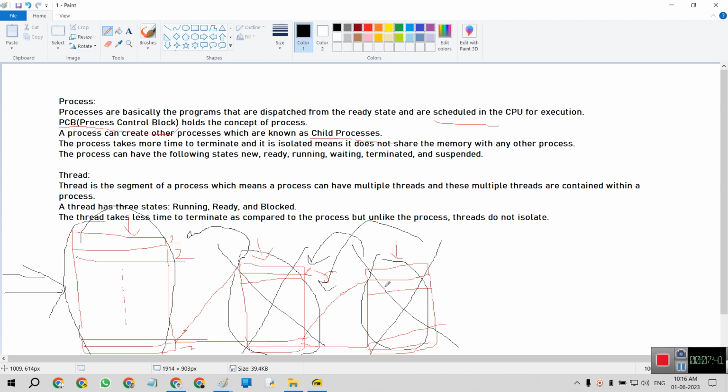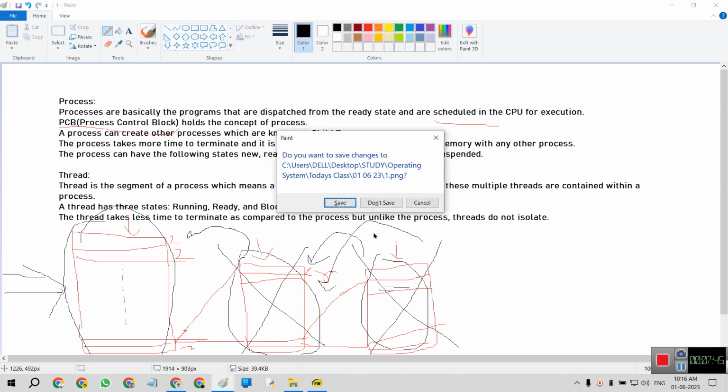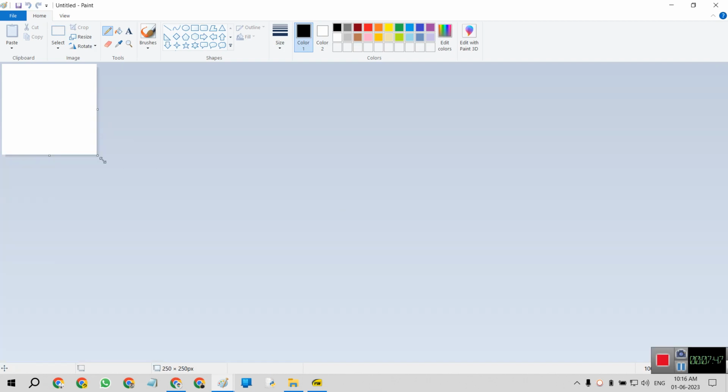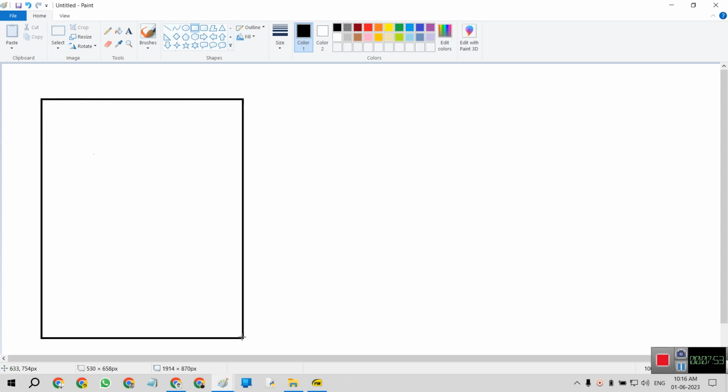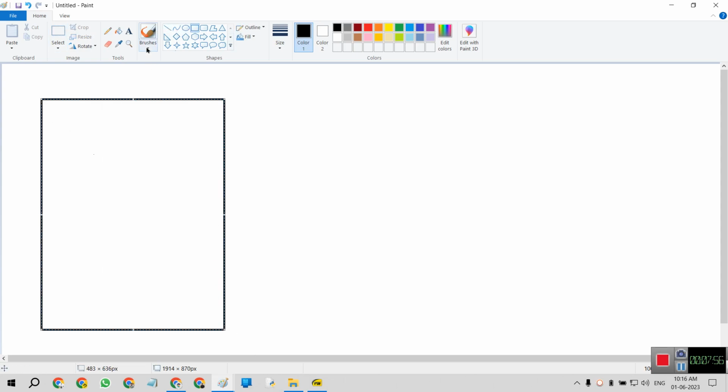If we classify this, for example, this is a process. Just simply avoid the drawing.